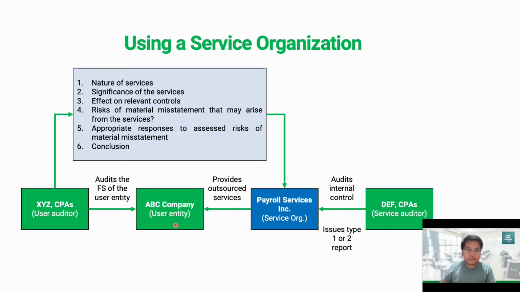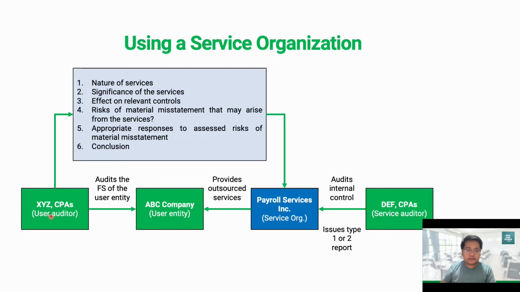Now, ABC company, a portion of its operations or functions are outsourced to another company. For example, a business process outsourcing company providing payroll services to the user entity. In that case, that BPO that provides the payroll function to the user entity is called the service organization.